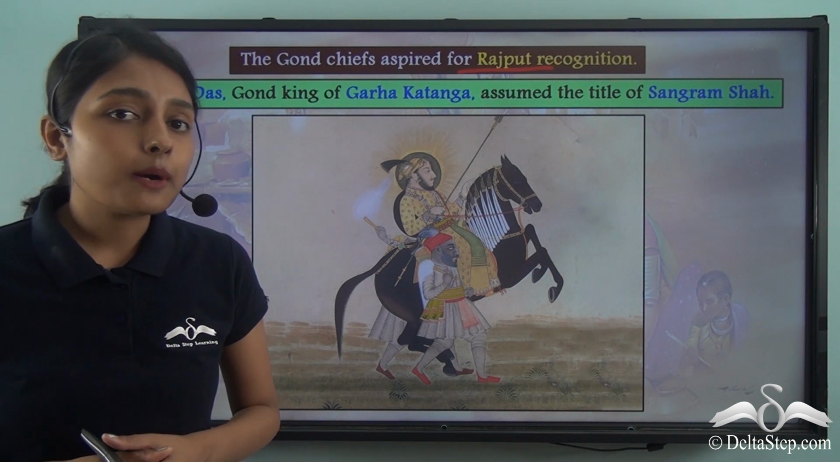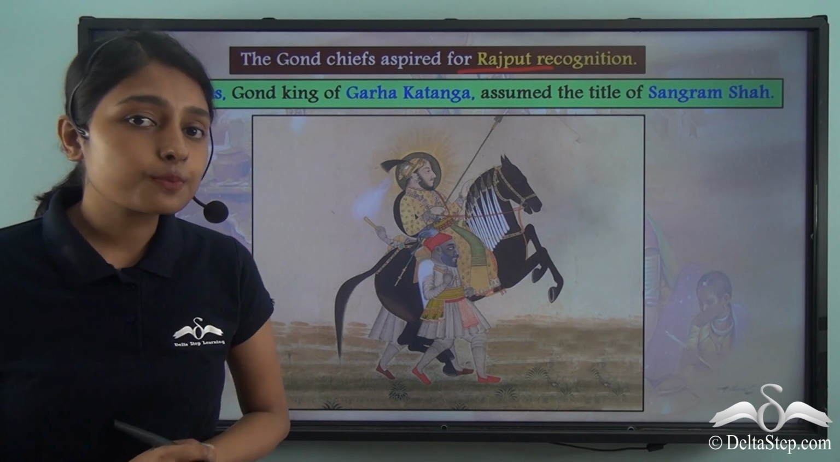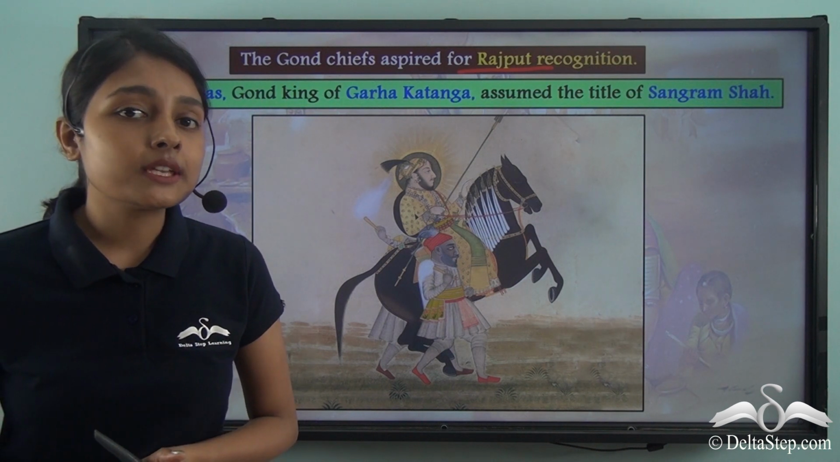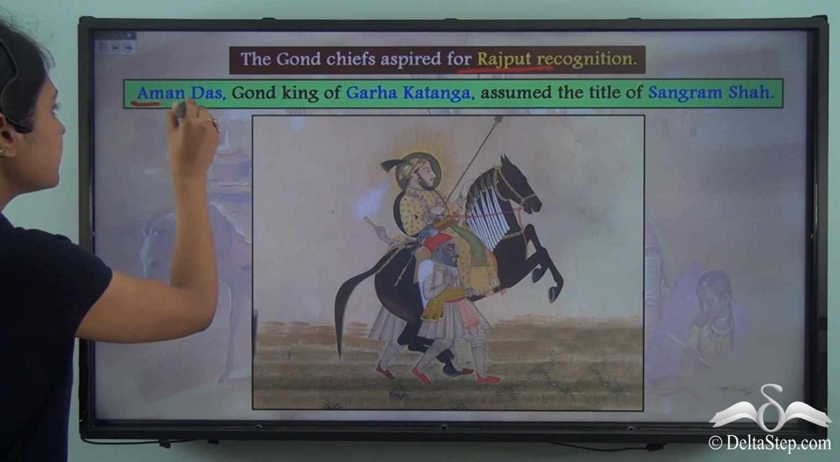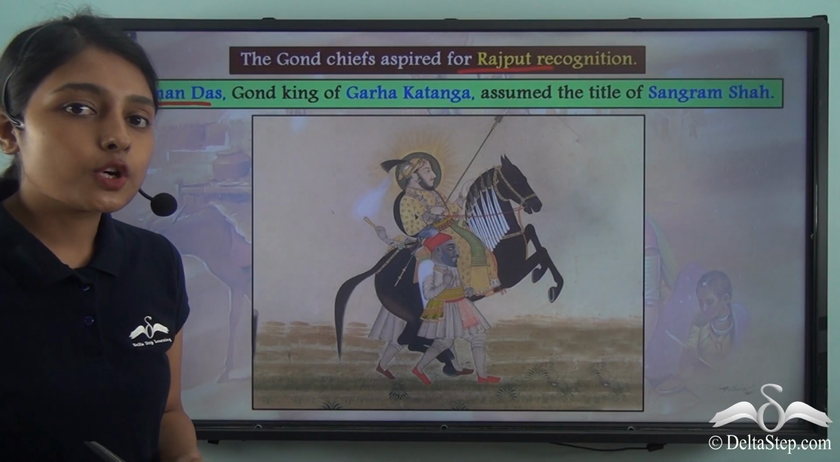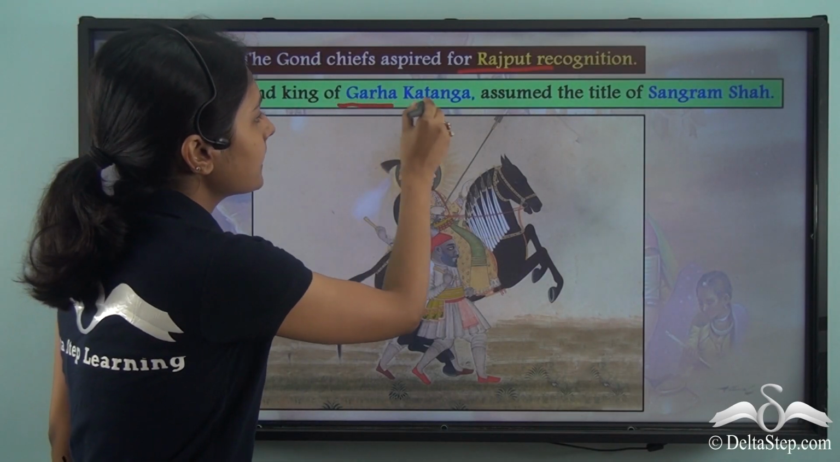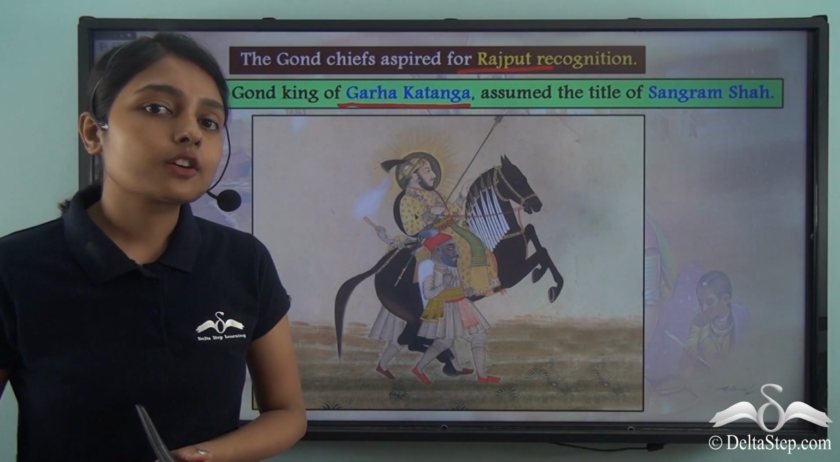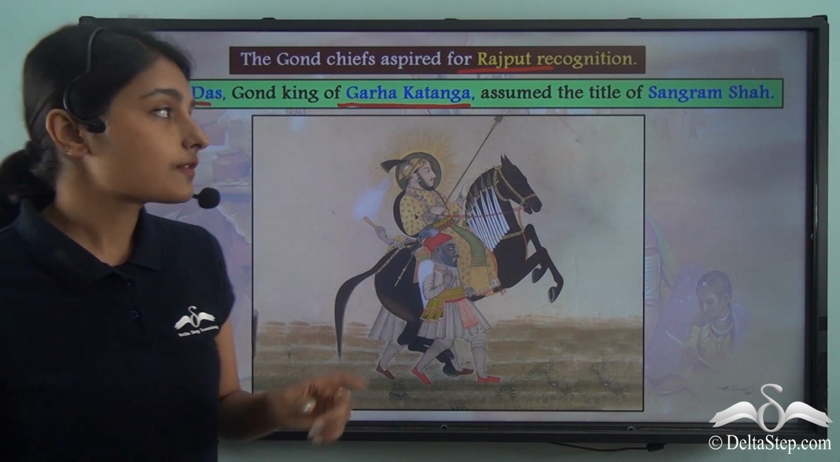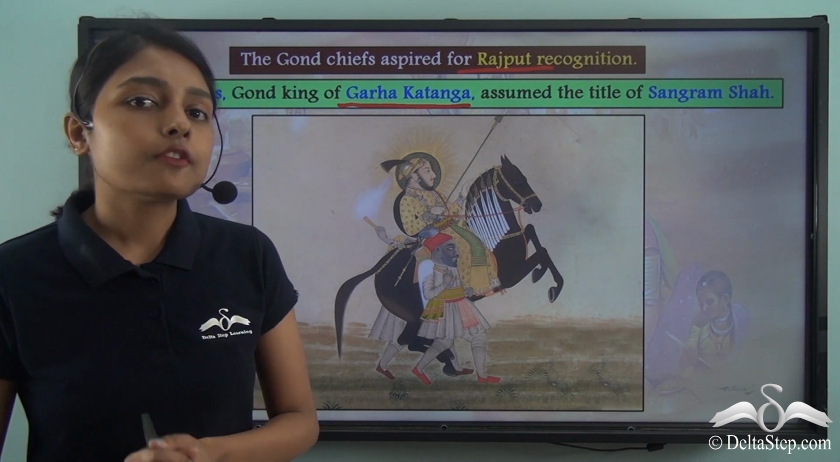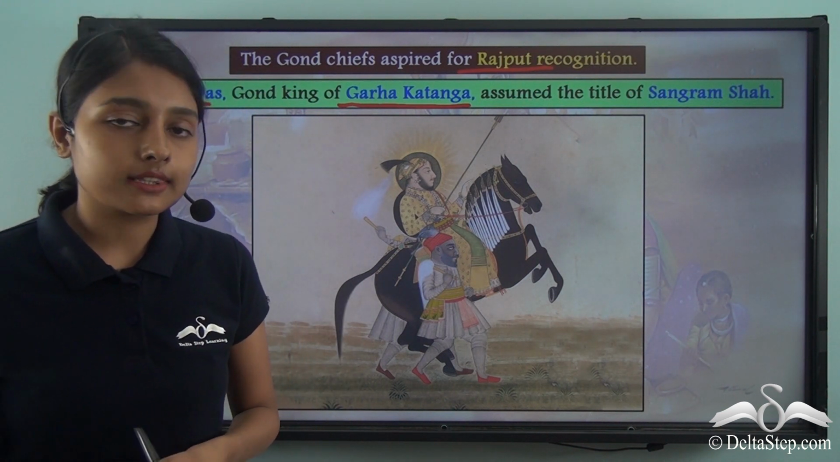And when we talk about this aspiration for Rajput recognition, mention must be made of the Gond chief by the name of Amandas. Now Amandas was a Gond king of Garha-Katanga. Just a while ago we talked about Garha-Katanga, which was a huge Gond kingdom, and it was Amandas who was one of the Gond kings of Garha-Katanga.